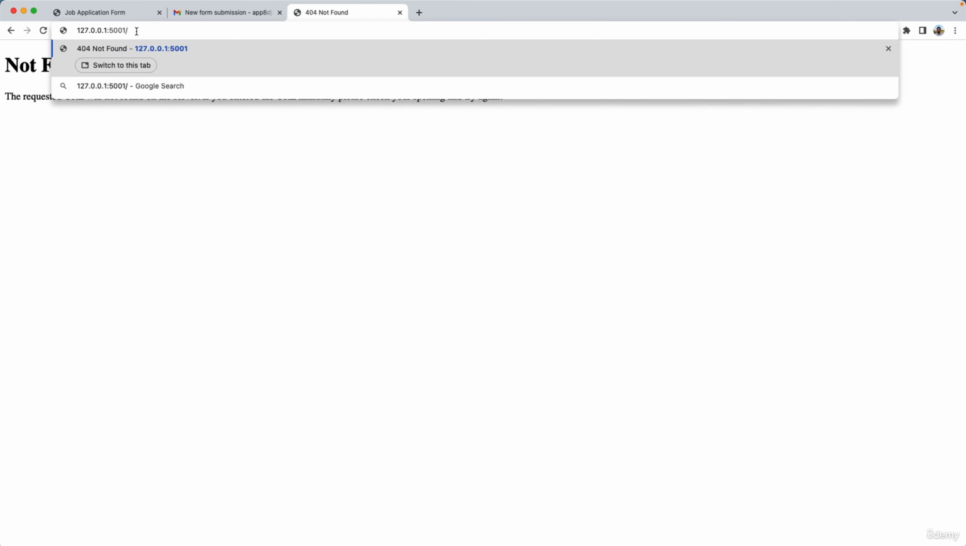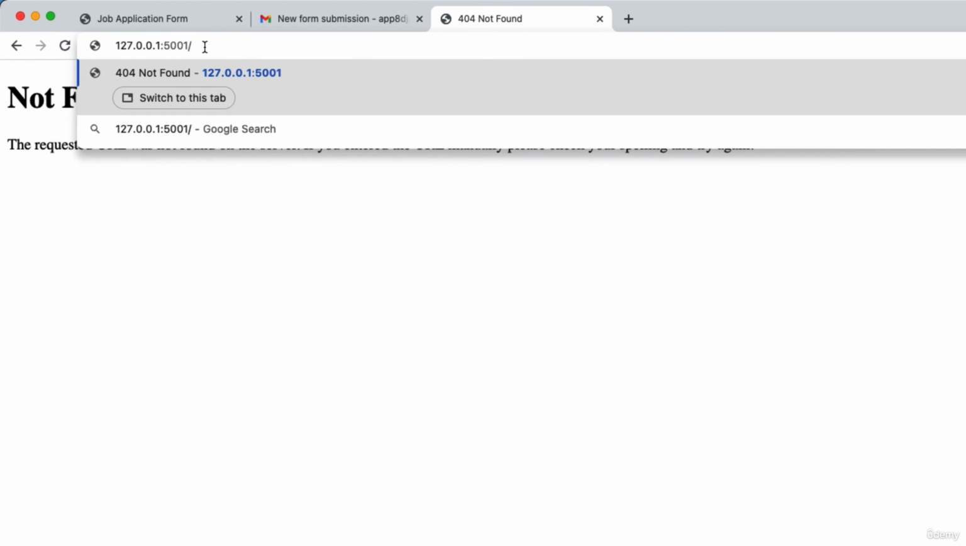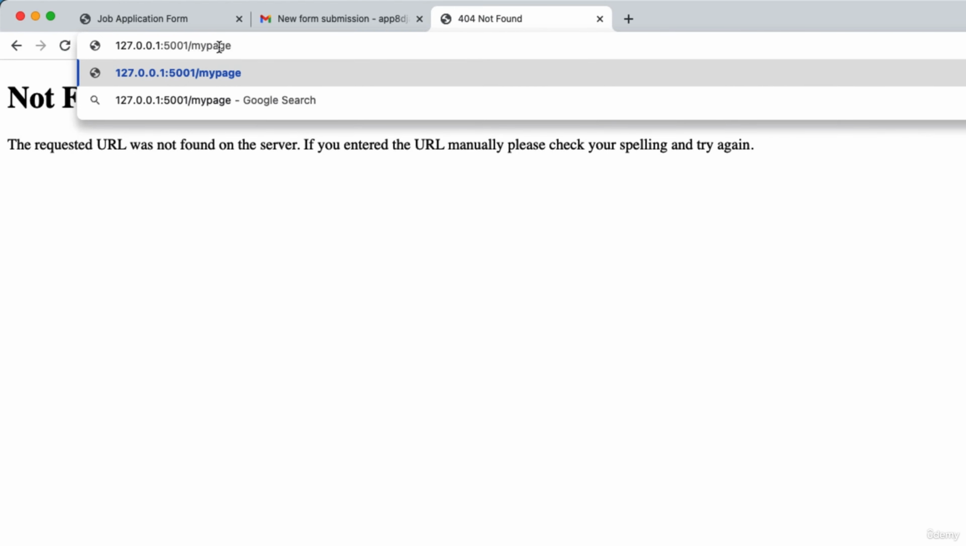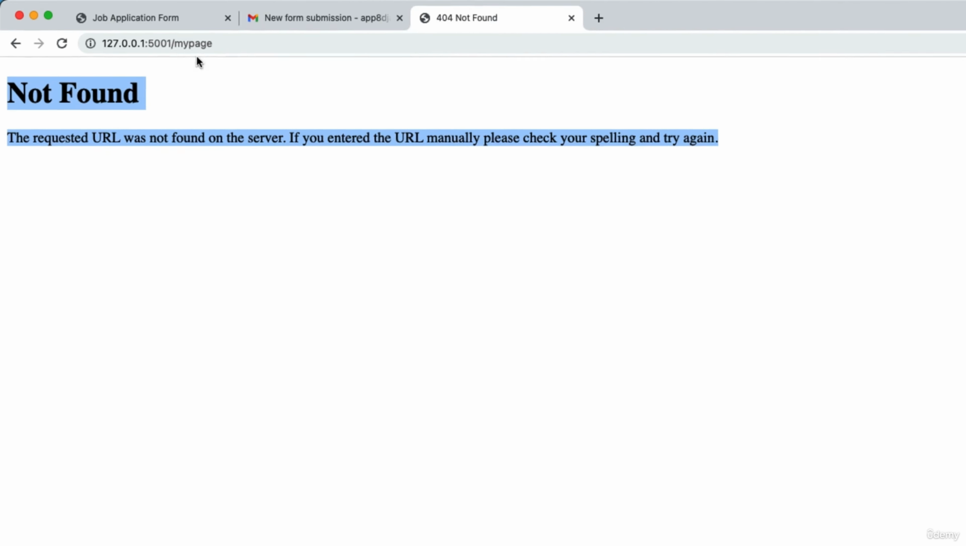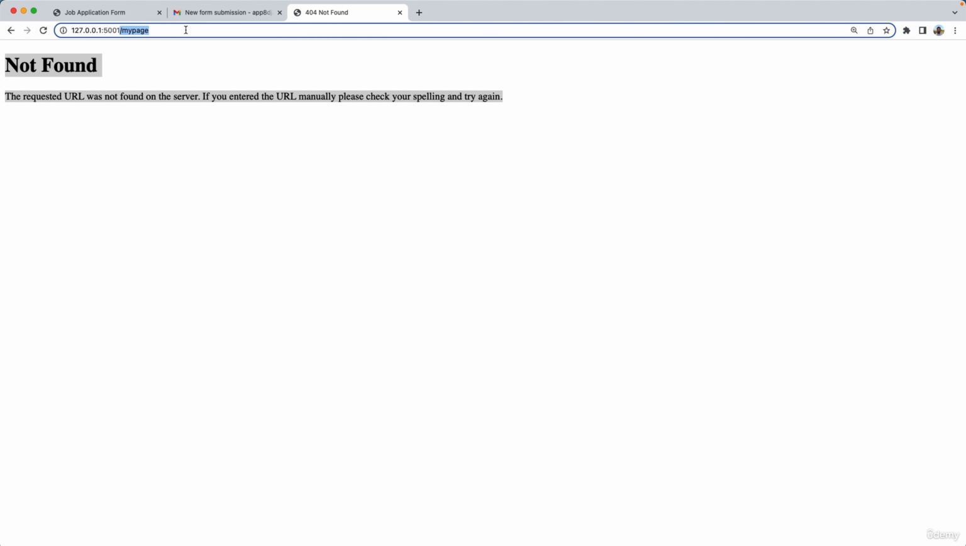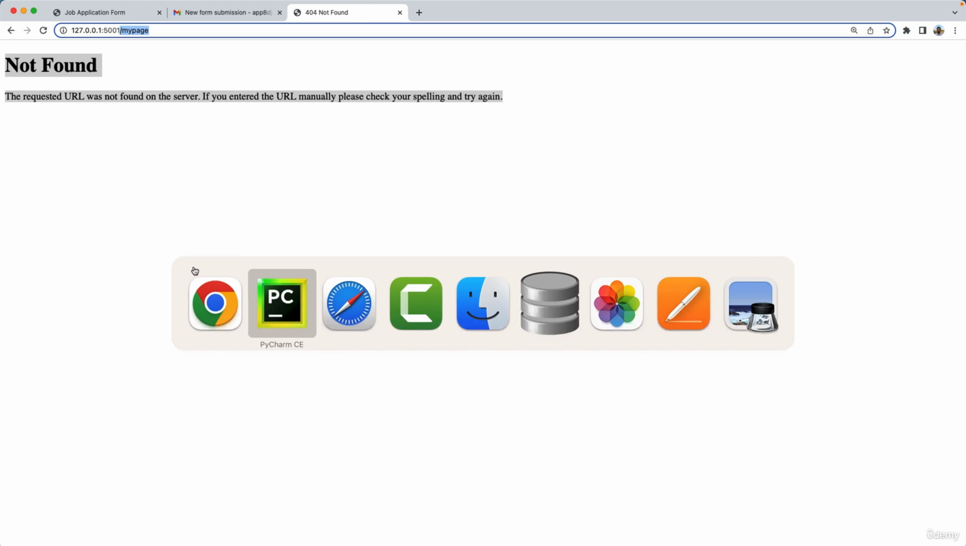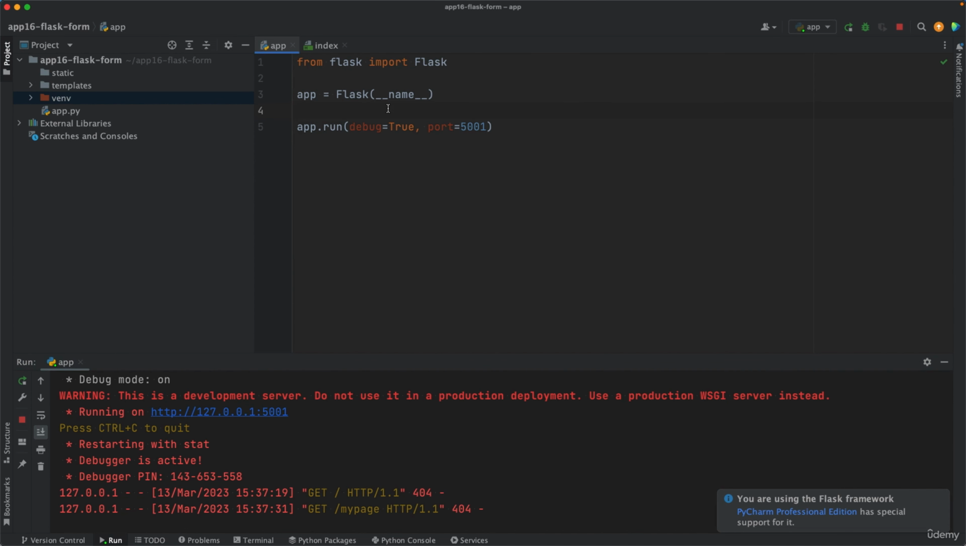And similarly, you'll get something else. For example, if you go to my page /my page, you again will get not found. So the app is working, but these pages have not been implemented yet, and that's what we want to do next. So in between these two lines, here we're going to handle requests, URL requests, or technically known as HTTP